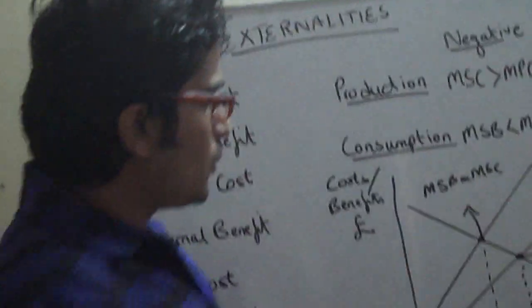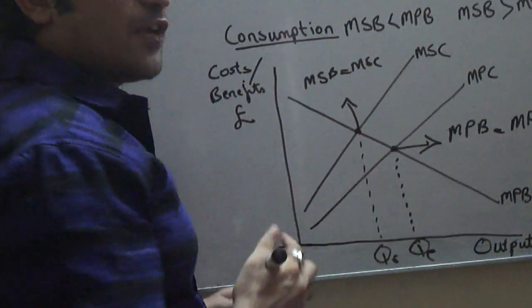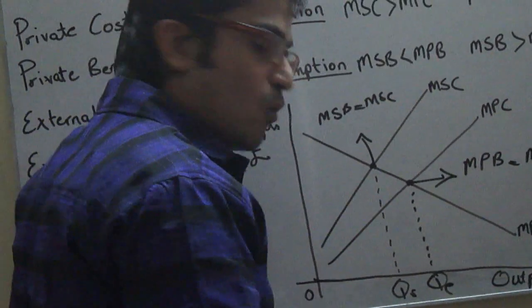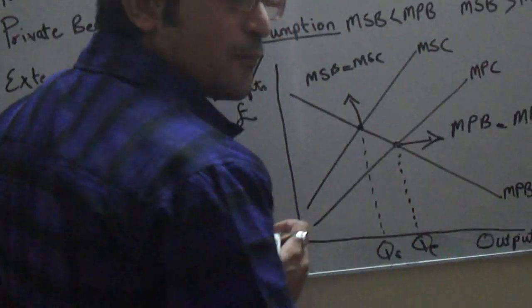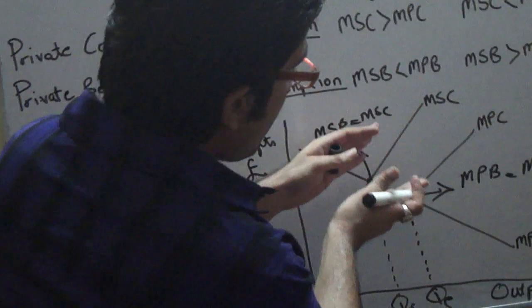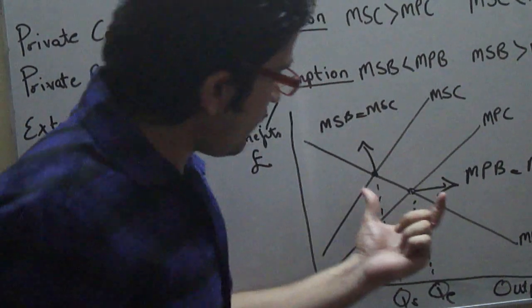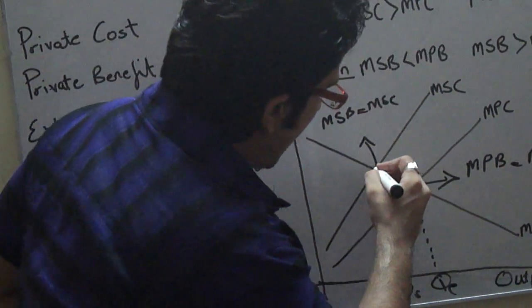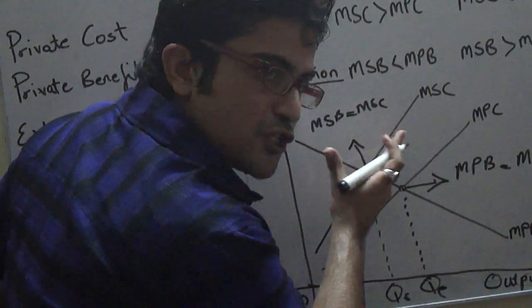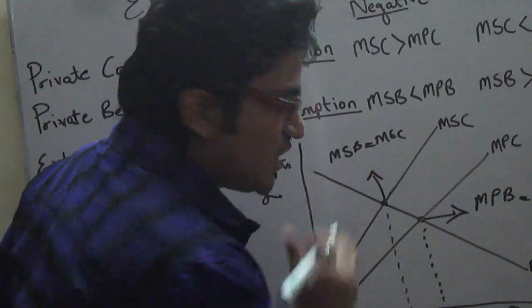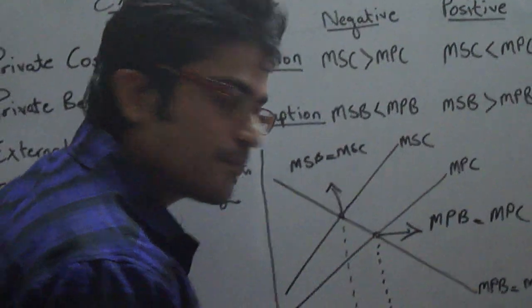Now, how to demonstrate a negative externality? You will first see the amount overproduced. This is the amount overproduced. Now, we will just identify the area at which the marginal social cost is exceeding the marginal social benefit.